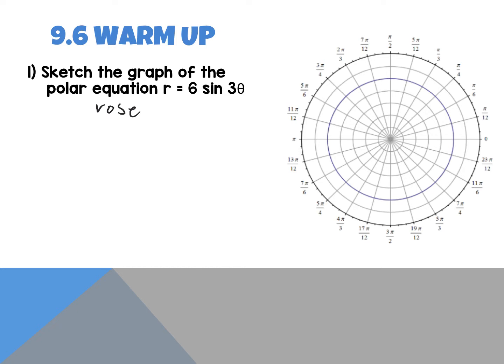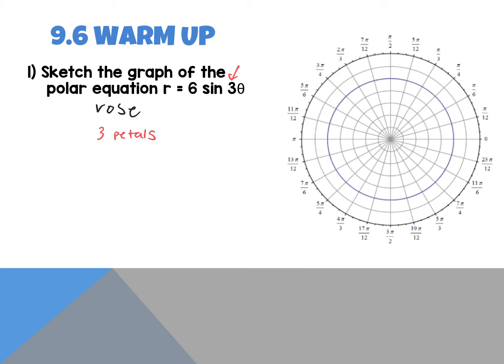I know that because there is a number in between the trig function and the theta, but the r is not squared. If it was squared, it'd be a lemniscate, right? So when it's a rose, we have to identify how many petals it has. How many petals does this have? 3 petals. If it's odd, we keep it. If it's even, we double it.